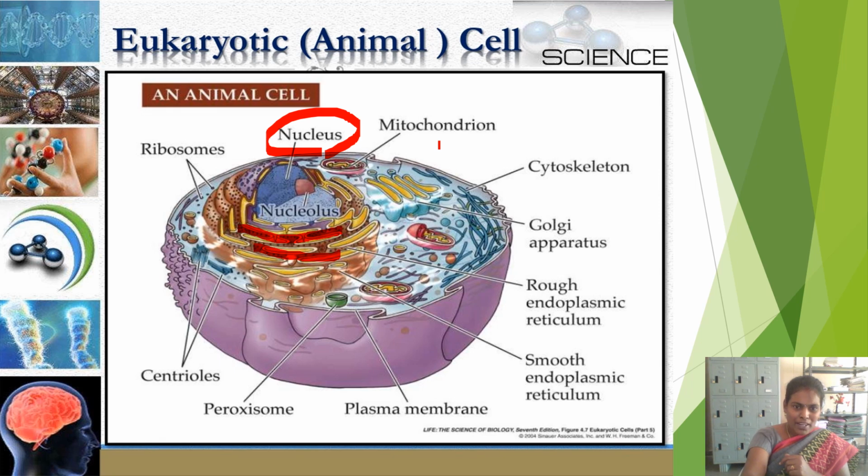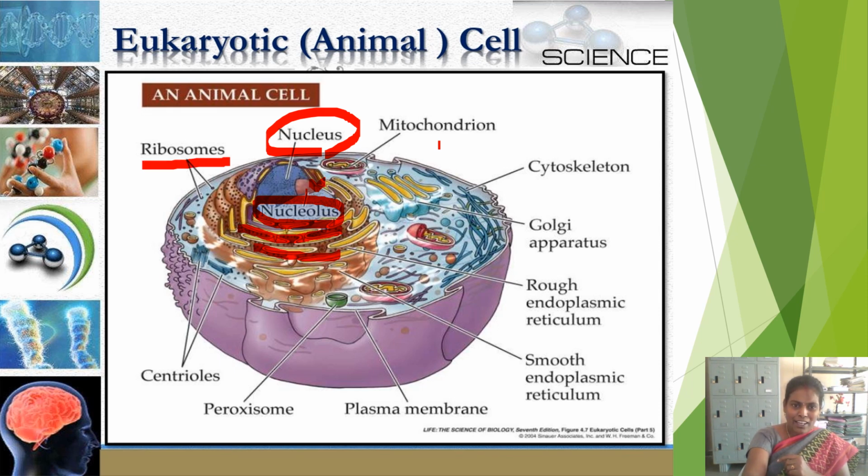The nuclear membrane has so many pores for the transfer of materials from the cytoplasm to the nucleus. This one is called the nucleolus. The nucleolus is another structure, a round body present inside the nucleus. You can look at it here. And ribosomes help in protein synthesis.